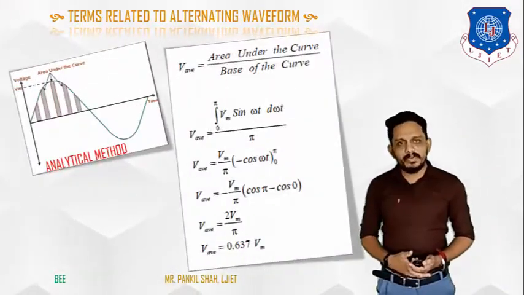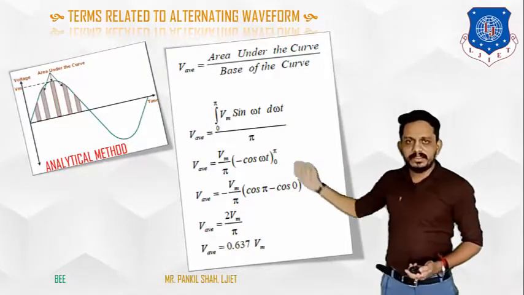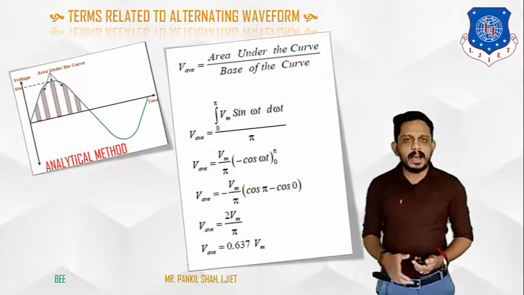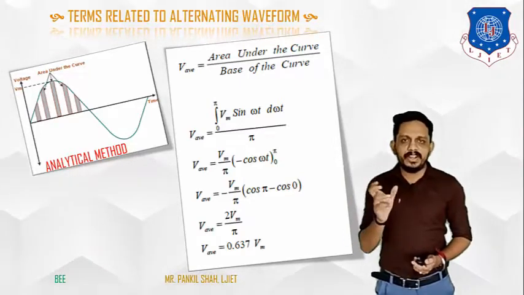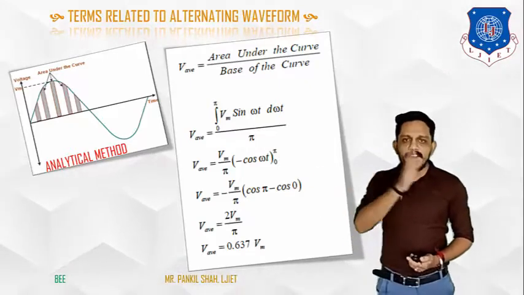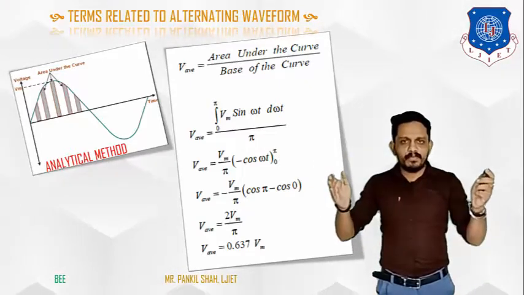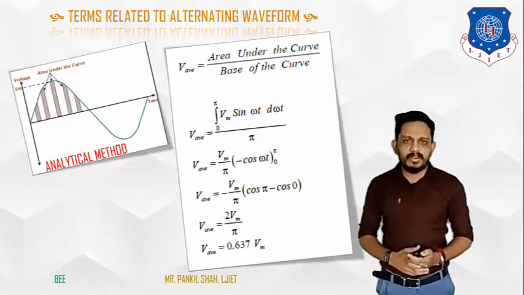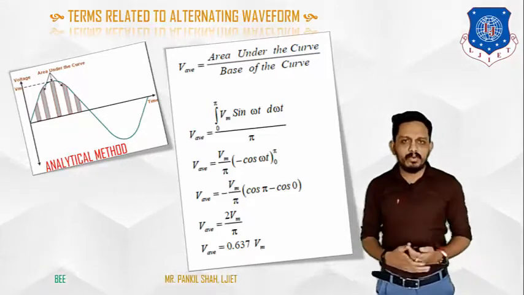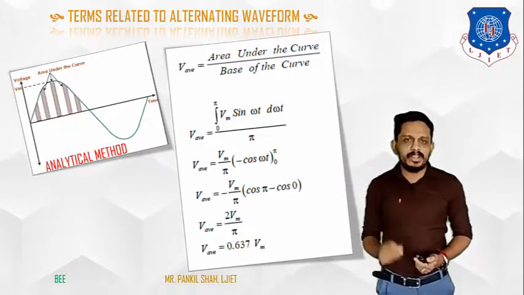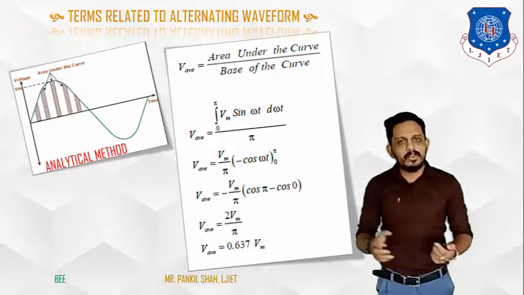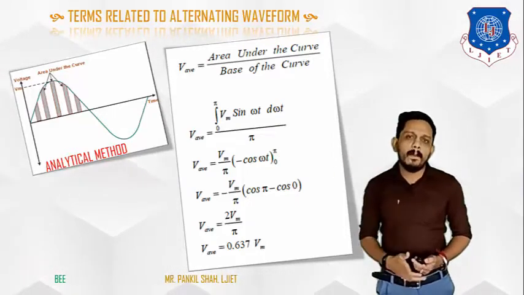To derive that equation, we consider the same waveform again, and in this waveform we consider one half cycle from 0 to 180 degrees, or you can say 0 to pi and pi to 2 pi, but we are not considering the full waveform from 0 to 2 pi, we are considering the waveform from 0 to pi. Now in the analytical method, again we do the same: V average is equal to the algebraic addition of all the voltages that you have taken in the interval 0 to pi.